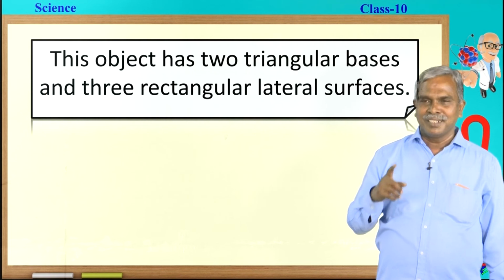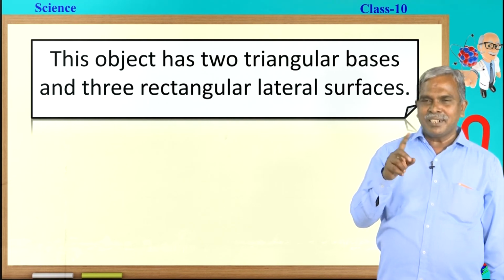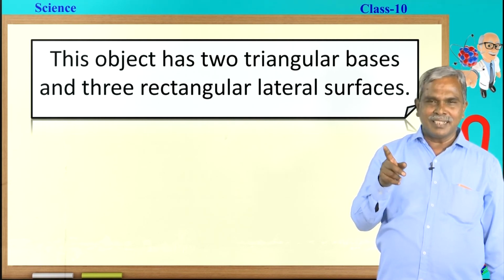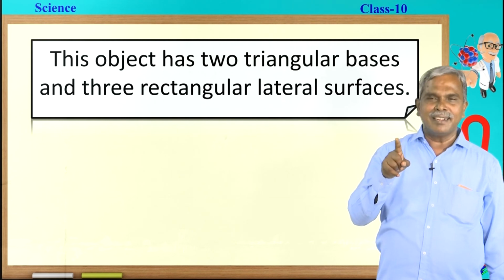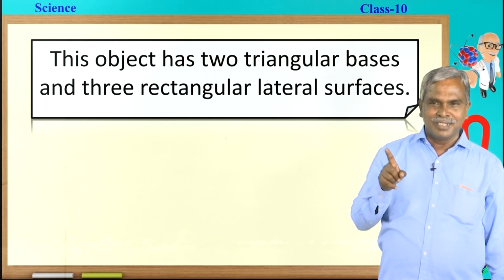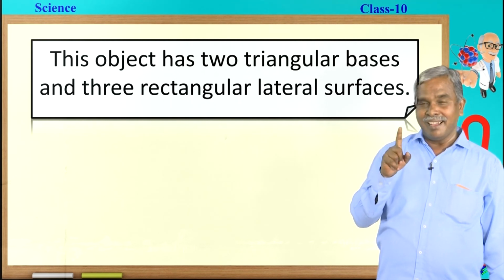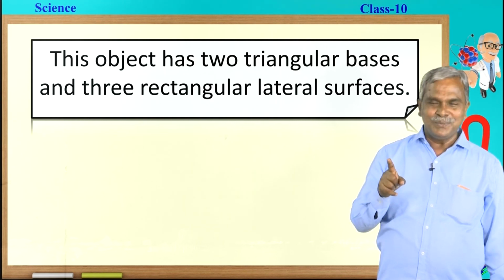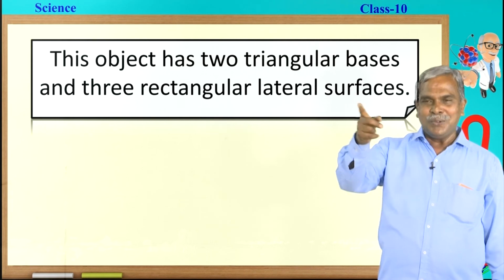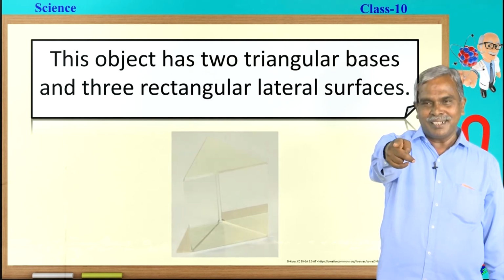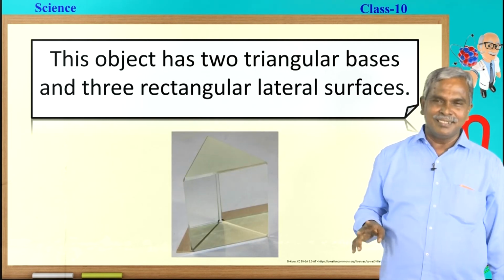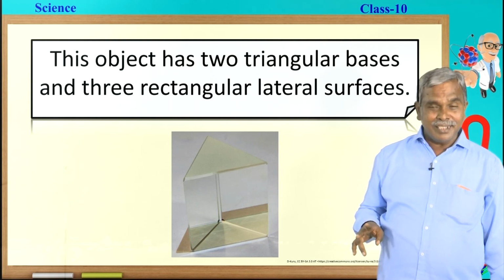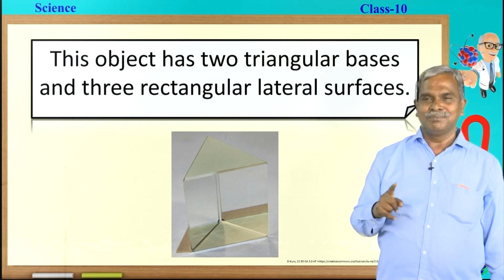Let us see. There is a question. This object has 2 triangular bases and 3 rectangular lateral surfaces. It is not a glass slab. I had given a 50% clue. I hope you gave the better answer, that is the triangular based prism.